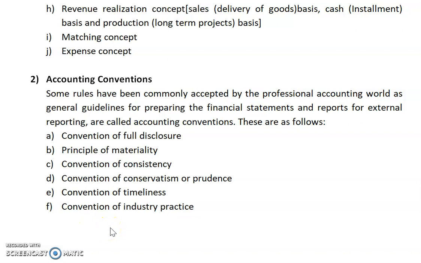Convention of industry practice means we should follow all the rules and regulations. Suppose we take depreciation on the basis of the fixed installment method or diminishing method, it should be based on industry practice. Suppose some method is practiced in the industry, we should follow these rules and regulations in our accounting also. These are the accounting concepts and conventions.